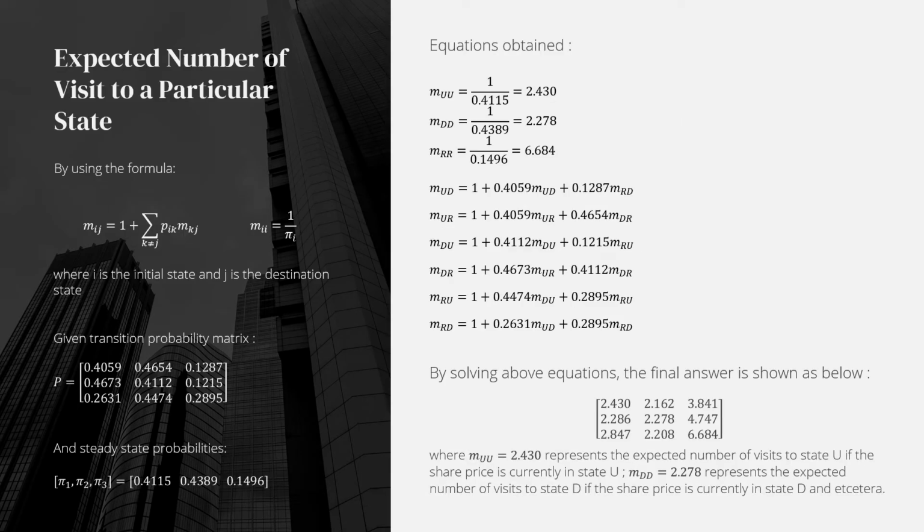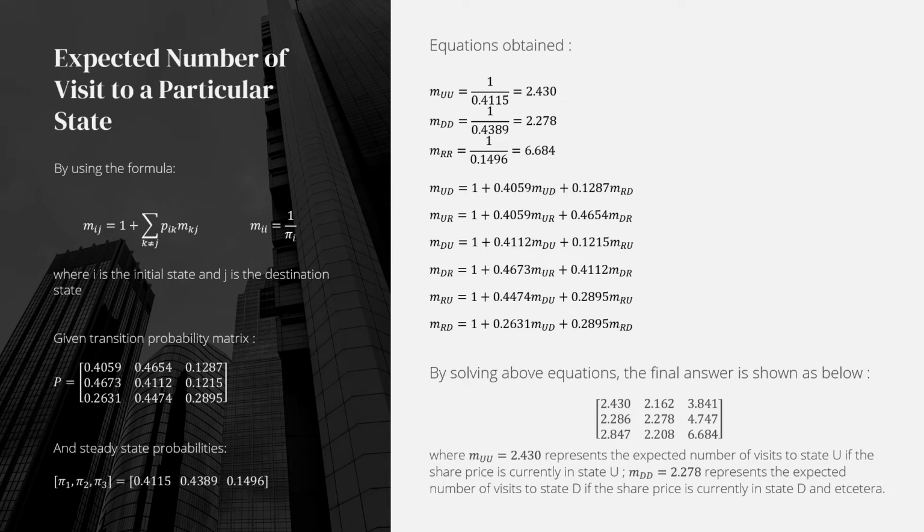Hi, my name is Mohammed Sirajuddin, and for the expected number of visits to a particular state, we use the formula as can be seen on the left hand side of the slide, where I is the initial state and J is the destination state. With the transition probability matrix and steady state probabilities obtained from the previous calculation, where the steady state probabilities are 0.4115, 0.4389, and 0.1496, to find the expected number of visits to a state J starting from state I using the formula, we can obtain the equation on the right hand side.